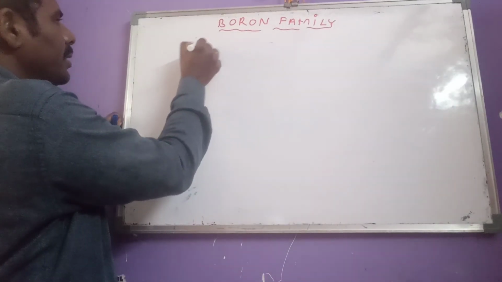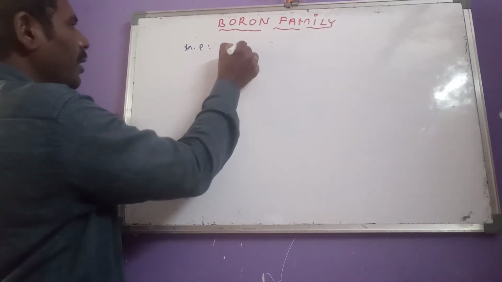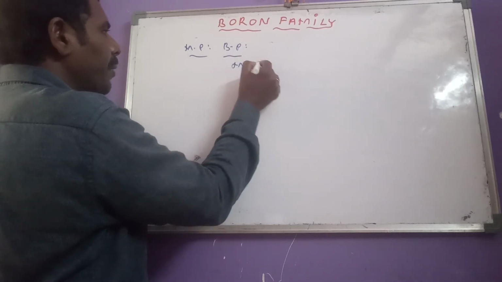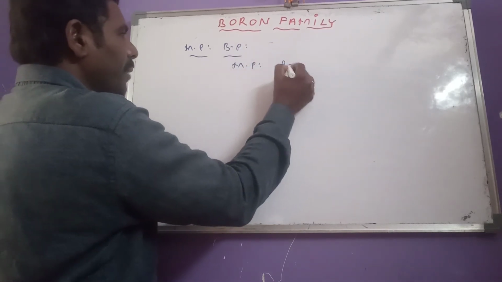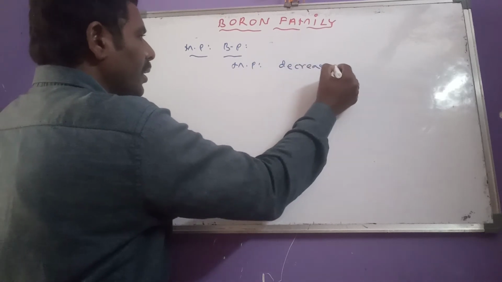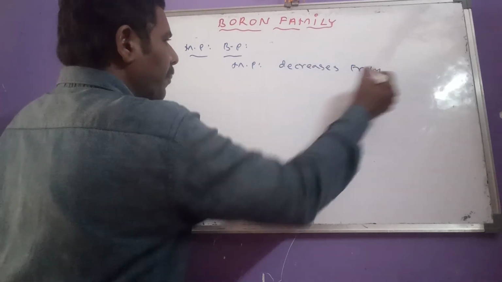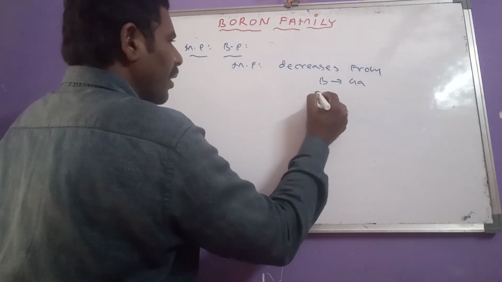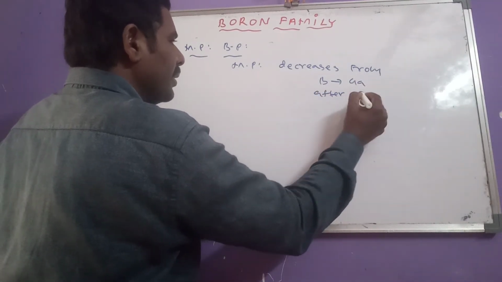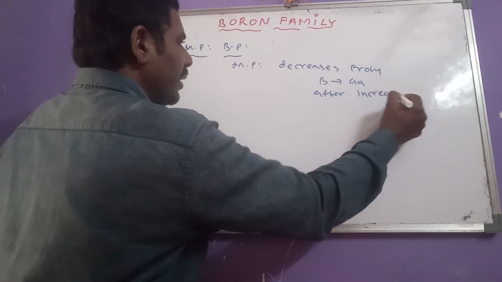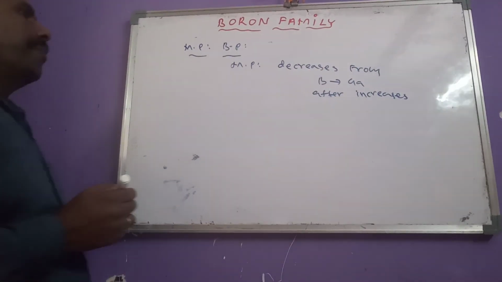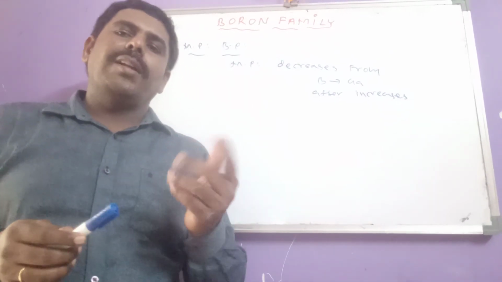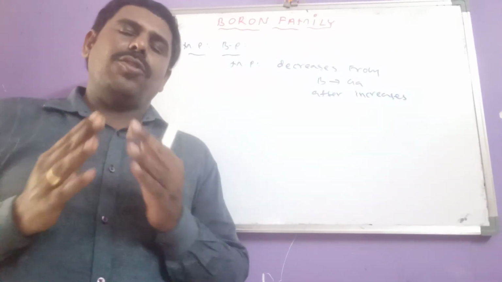Then after that let us see melting point and boiling point values. First, the melting point values. These decrease from boron to gallium, and thereafter increase again.